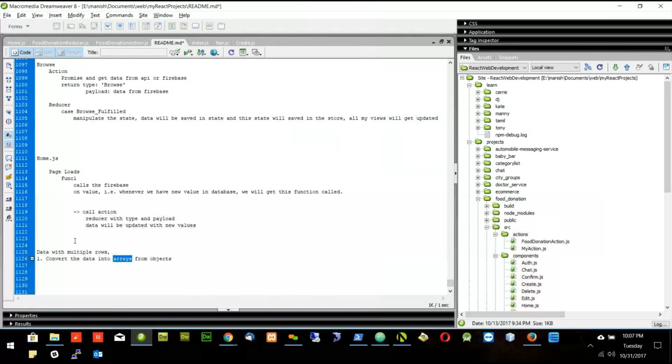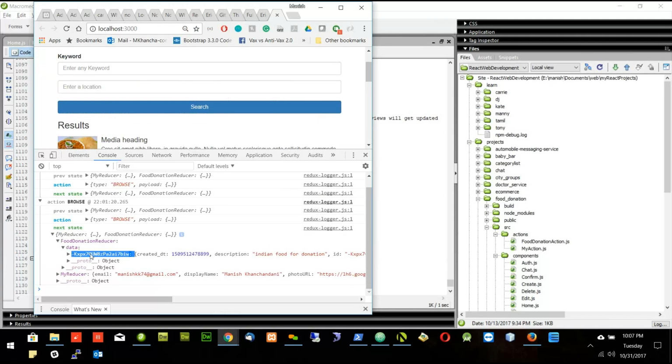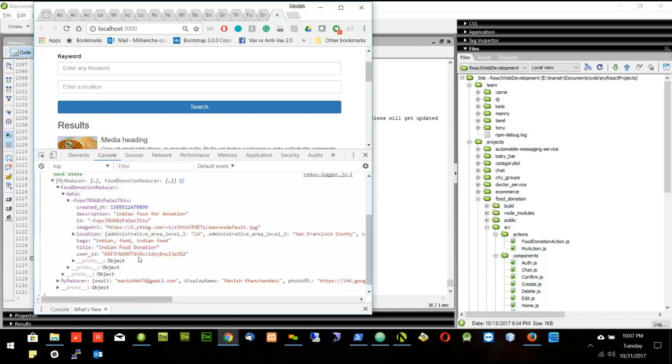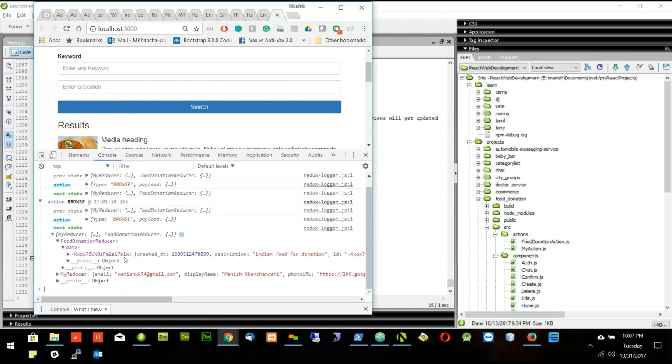So the first step, we will convert this object into array, because if we don't have array, we won't be able to use many features of React. Always we should have the array, and inside array each row should be object like this. This is the object. Each row should be object, but this data should be array.